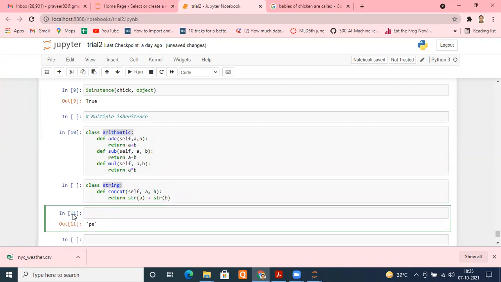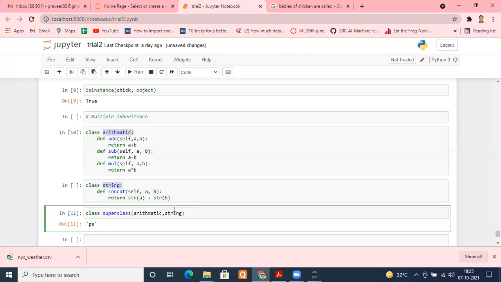Suppose I give the name superclass to my class. Now, as I have to inherit from arithmetic as well as string, I have to write the name of both of them: Arithmetic, comma, String.